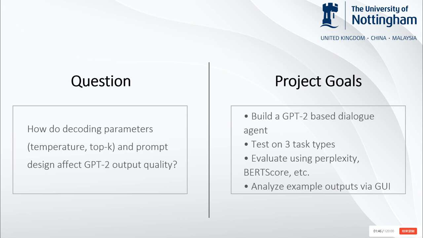To explore this, I built a modular GPT-2 agent using Hugging Face transformers. It receives prompts and generates outputs in different settings, including a real-time GUI for interaction. I tested it across 3 tasks: dialogue generation, question answering, concept to sentence generation. To evaluate the outputs, I use both fluency and semantic metrics like perplexity, BERTScore, METEOR, and distinct. And the GUI also helped observe qualitative patterns in live settings. Together, this setup allowed me to run systematic experiments and study how each design choice impacts generation quality.